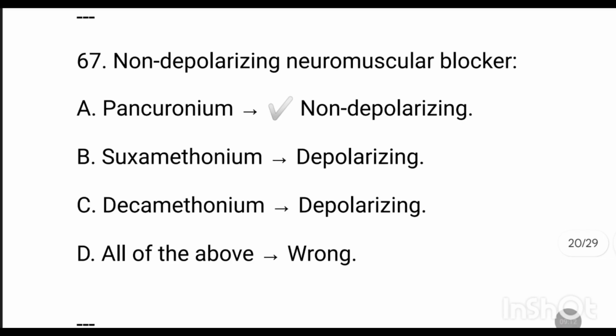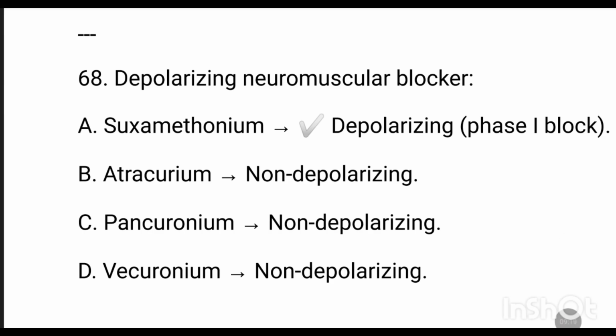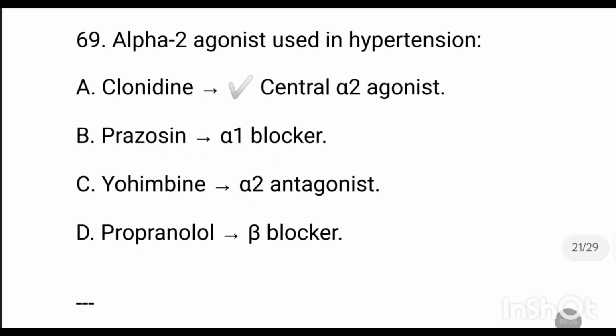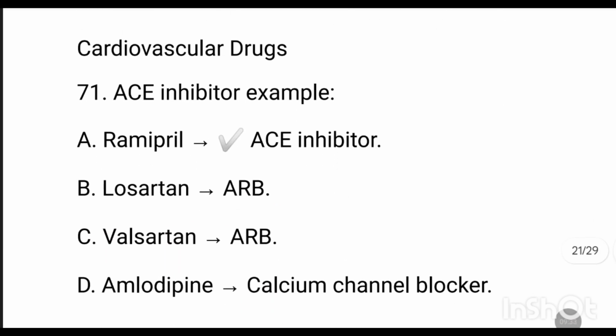Non-depolarizing neuromuscular blocker is pancuronium. Depolarizing neuromuscular blocker is succinylcholine. Alpha-2 agonist used in hypertension is clonidine. Sympathomimetic causing bronchodilation is salbutamol. ACE inhibitor example is rifampicin.